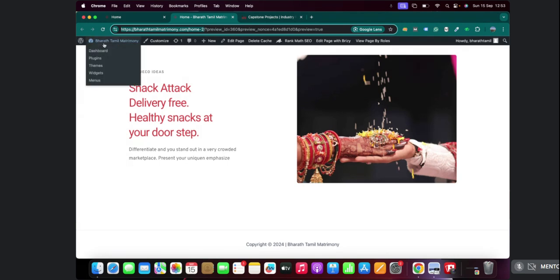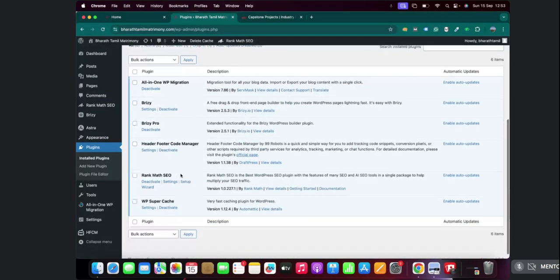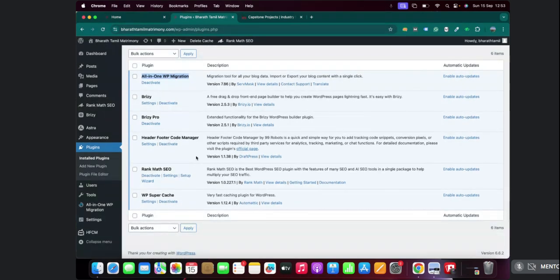Similarly, in WordPress also, there is something called plugins. Any additional features you want, like you need a backup. If you want a backup, you have to install a plugin called All-in-One WP Migration. If you want to set a header and footer menu, you would need a plugin.